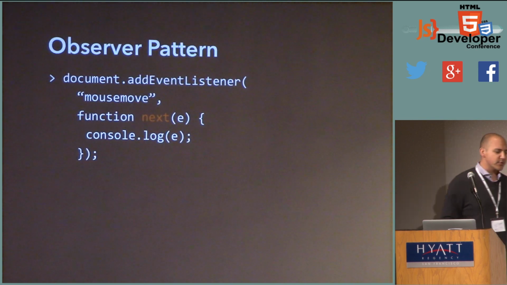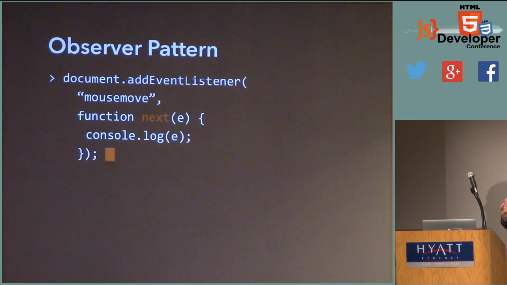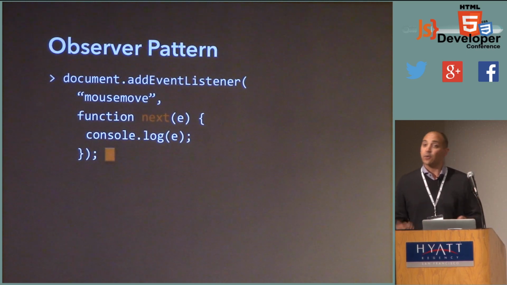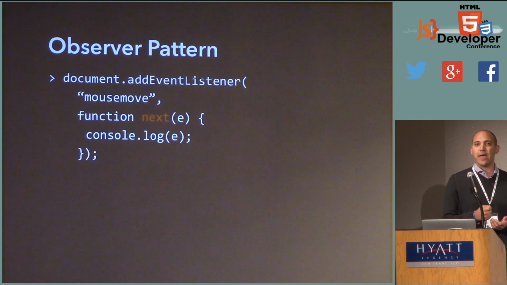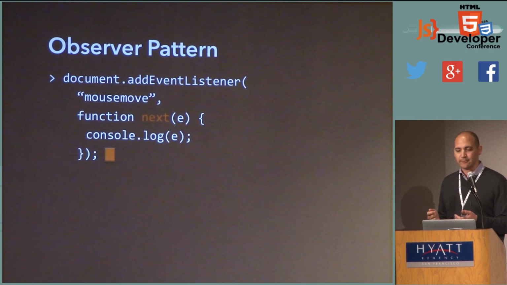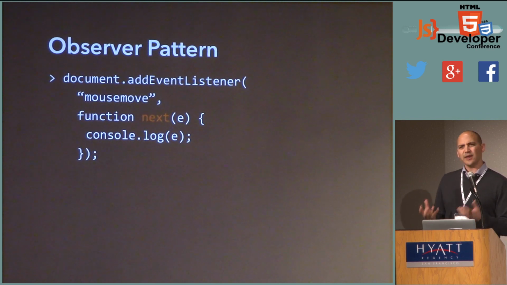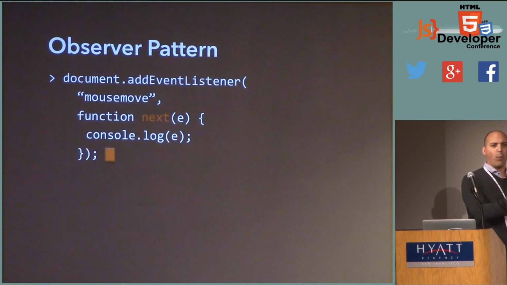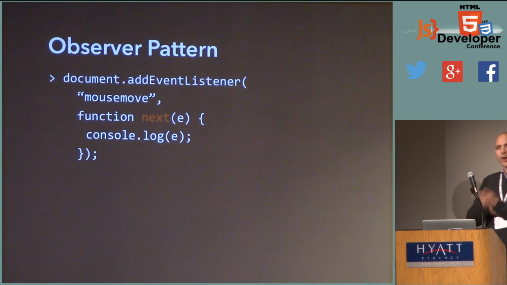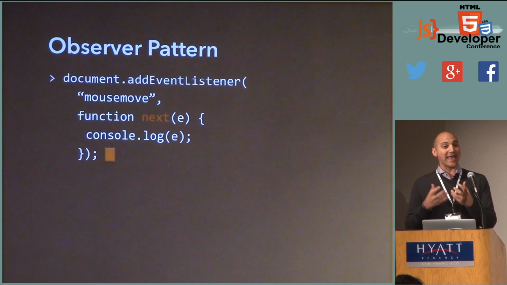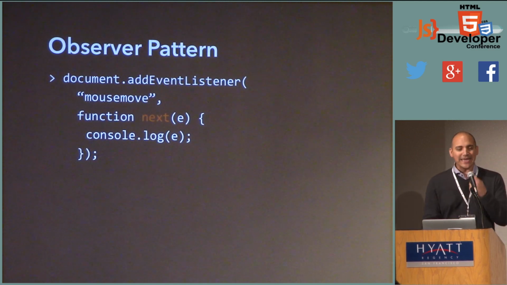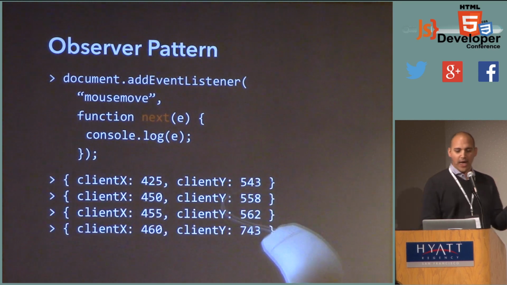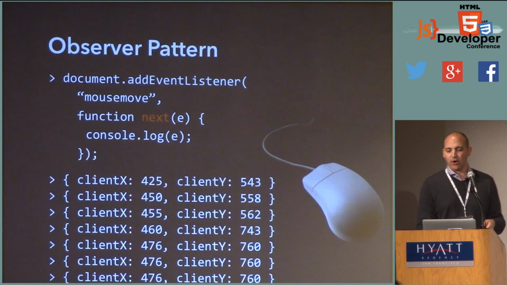So what's an observer pattern? Well, an observer pattern today is basically the precursor to PubSub, the precursor to the events that we use nowadays. Add event listener, event emitter. These are APIs you're probably familiar with if you've done any web development, right? So in a sort of weird way, it's the same thing, isn't it? It's a data producer giving a data consumer items one item at a time. But it's sort of the other way around. It's sort of inverted. In this situation, I hand a callback to a data producer, and it keeps calling it over time, progressively sending me data. So if I subscribe and then move my mouse, I get this stream of data over time.